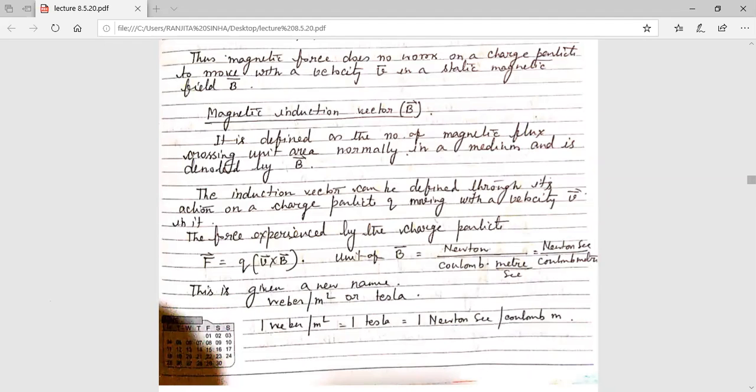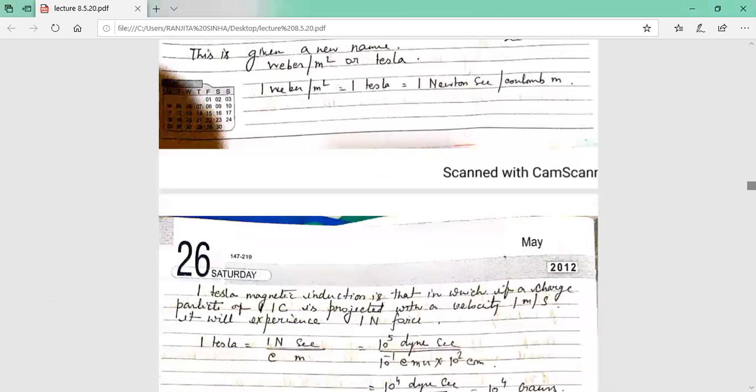Now I am coming to the definition of 1 Tesla. 1 Tesla magnetic induction is that in which, if a charged particle of 1 Coulomb is projected with a velocity of 1 meter per second, it will experience 1 Newton force. So it comes from here.